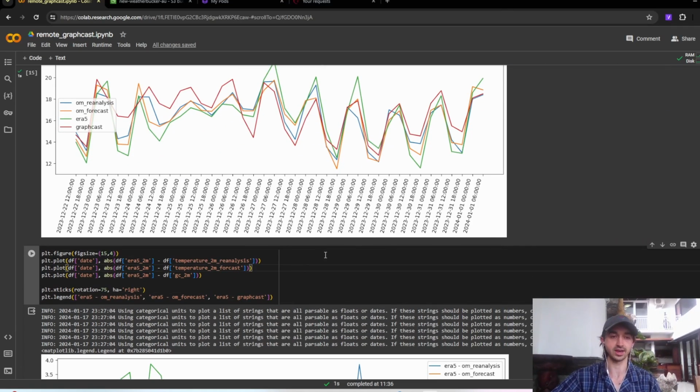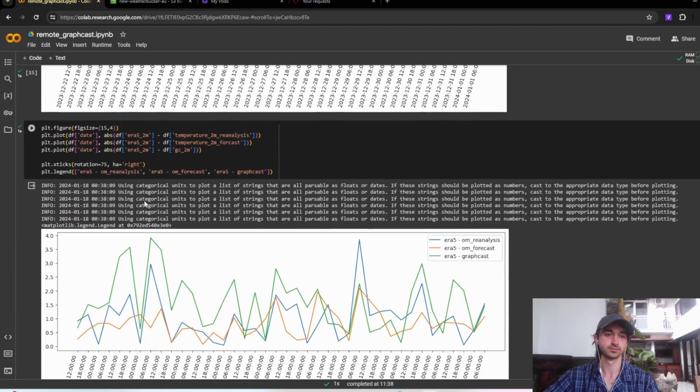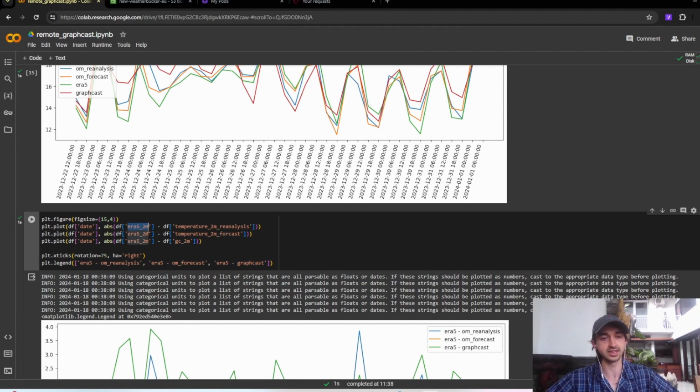Okay, and now we'll just plot the errors to see what the errors look like. We'll plot the errors against ERA5, because that's probably the most authoritative source of the temperature at 2 meters.